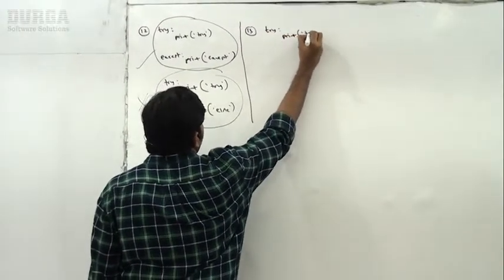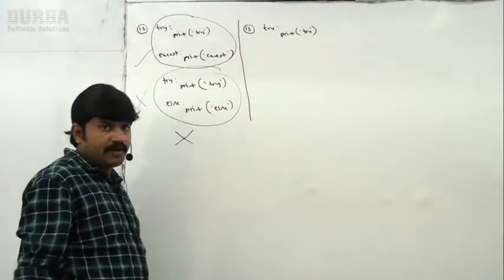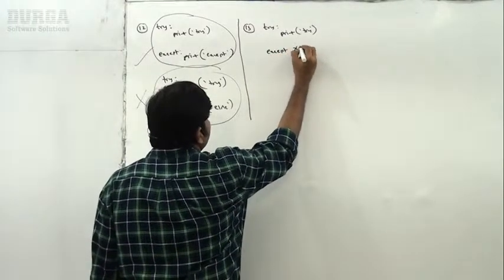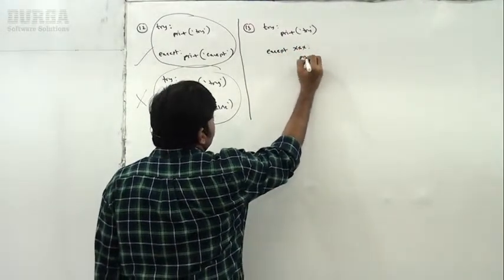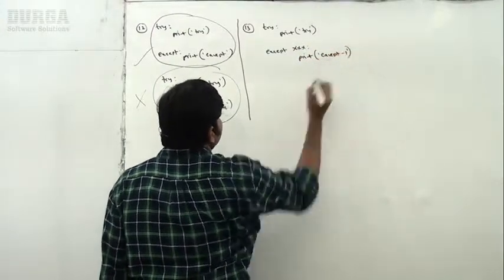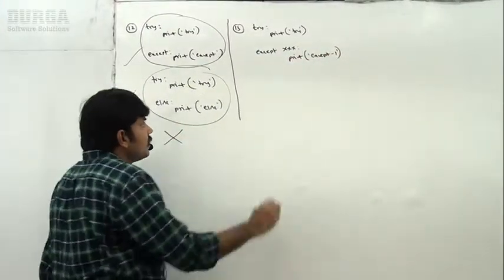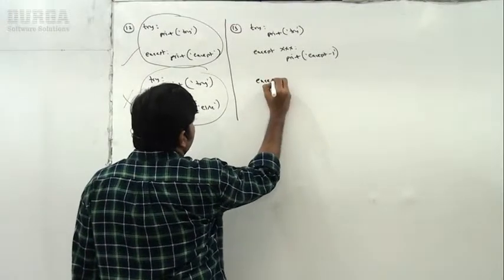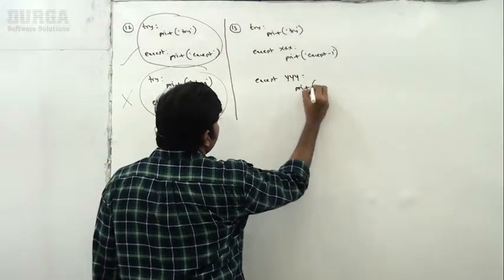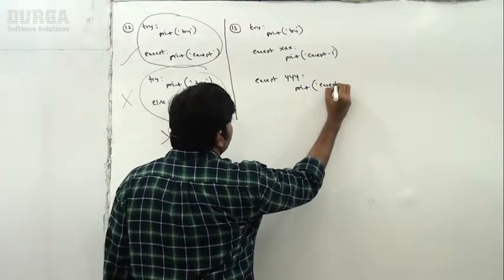Okay, next here I am taking try, print of try. Next, except x, print except one. Next, except y, print except 2.